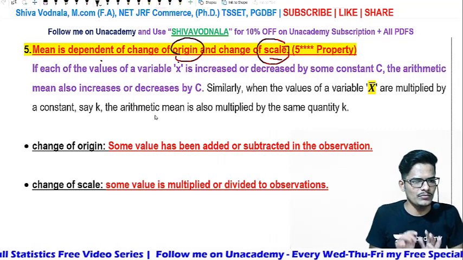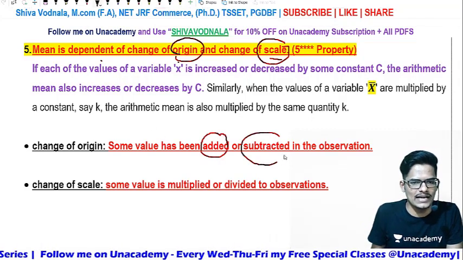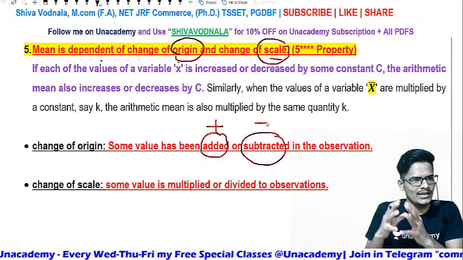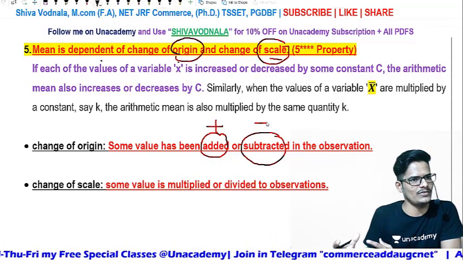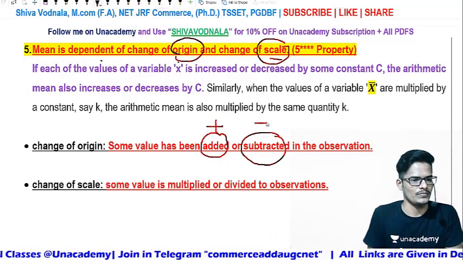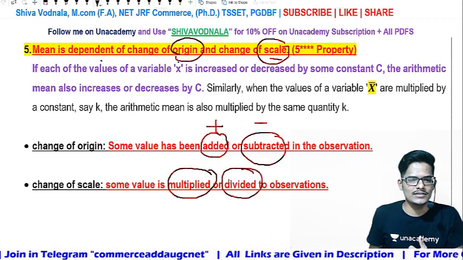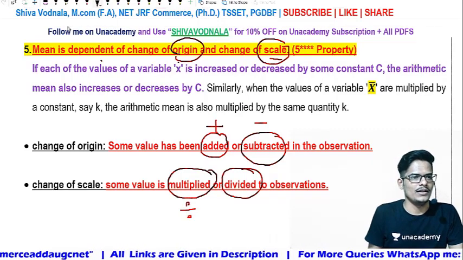Change of origin means that if some value has been added or subtracted, that is addition or deletion, for the observations, then that will be called a change of origin. Change of scale is nothing but multiplication or division.